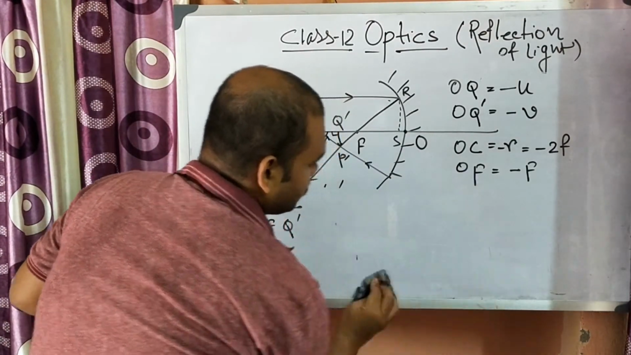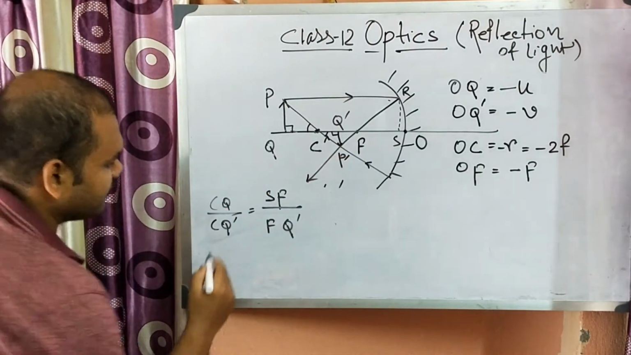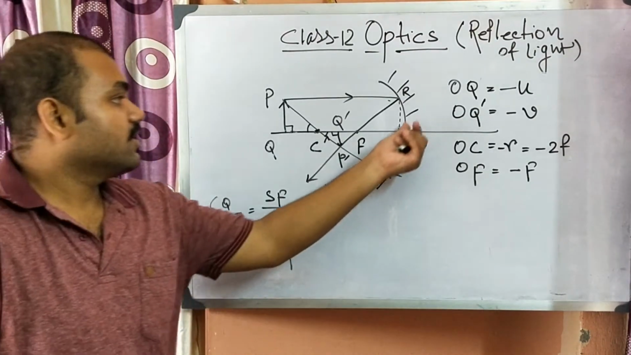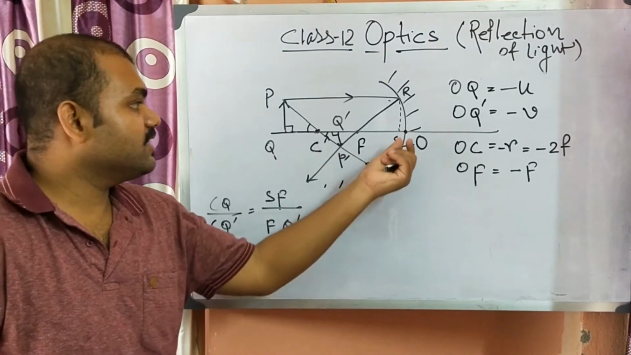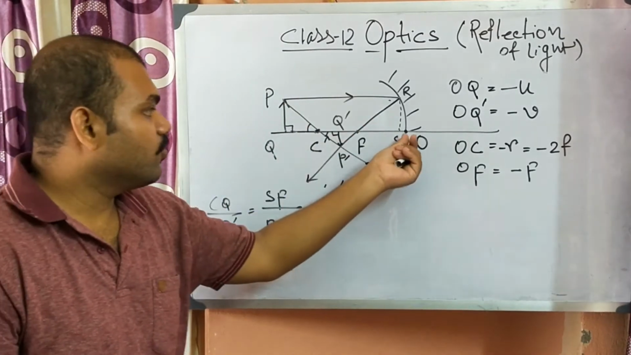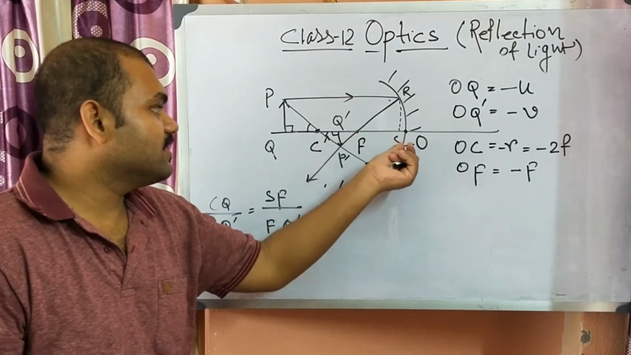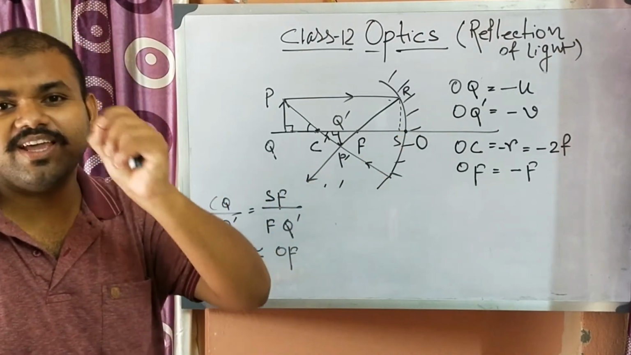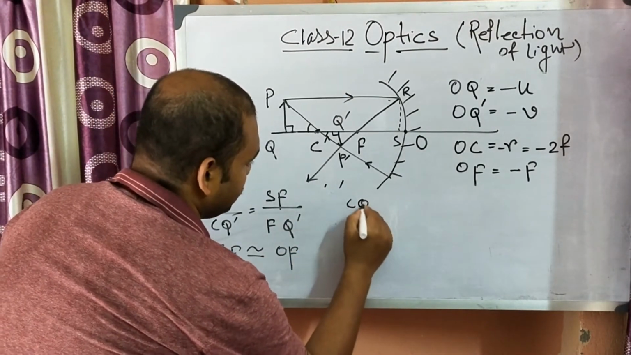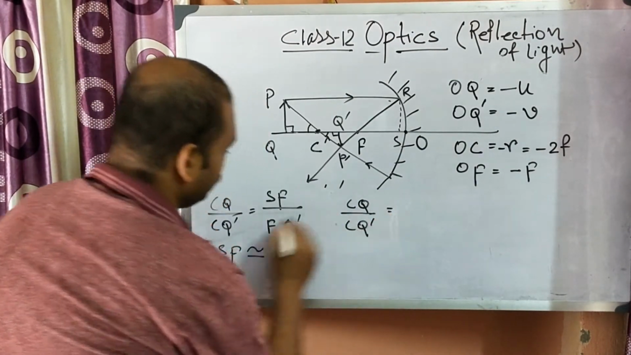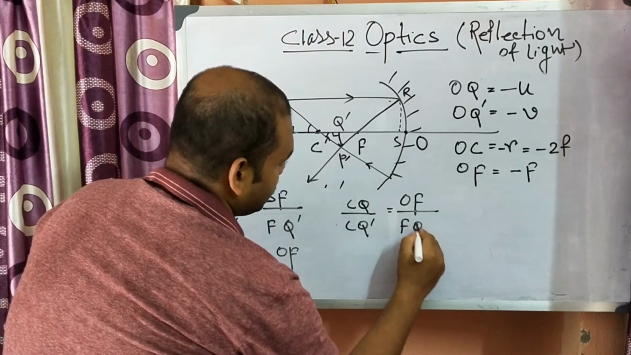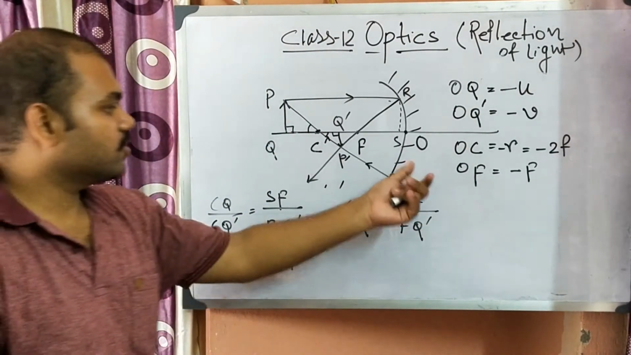Now next, SF is nearly equal to OF. Why? Because this aperture is very thin, that is, the radius of curvature is very long, so we can consider OF equal to SF, because this OS length is very small. So our equation CQ by CQ prime reduces to OF by FQ prime.